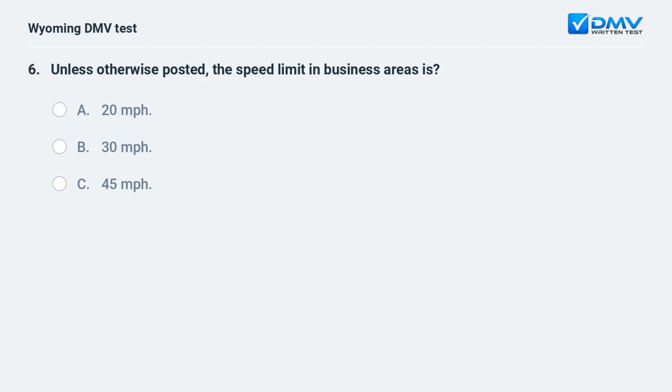Unless otherwise posted, the speed limit in business areas is A. 20 miles per hour. B. 30 miles per hour. C. 45 miles per hour.